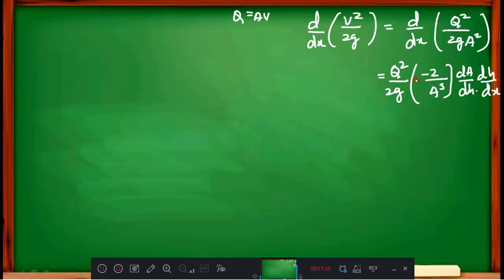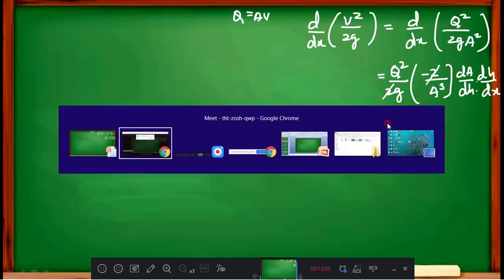Because first we need to differentiate area. That is 1 by A square, and its differentiation is minus 2 by A cube, differentiated with respect to h. Therefore dA by dh, and h again we need to differentiate, therefore dh by dx. Means dh cancels, then dA by dx will be left. Mathematically this is the right form. Nothing to worry about that. Now here 2 cancels. Then what did you get? You just write that.